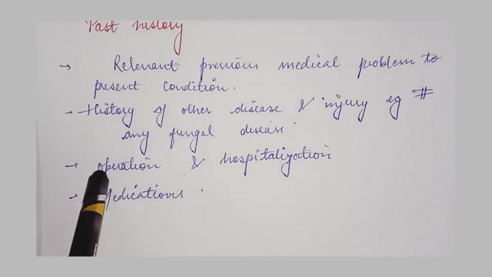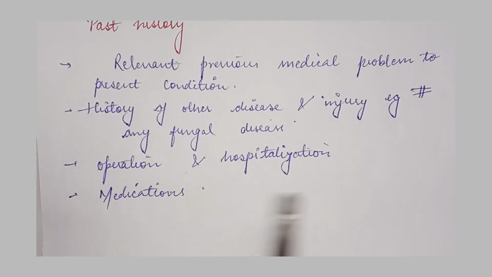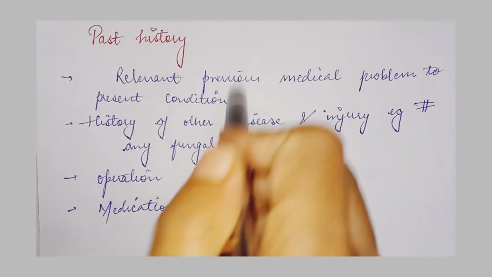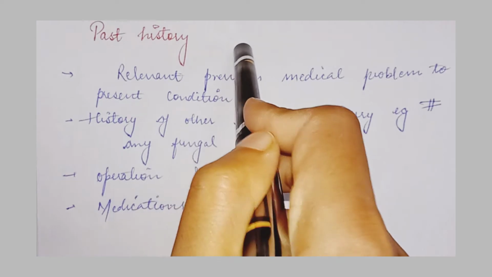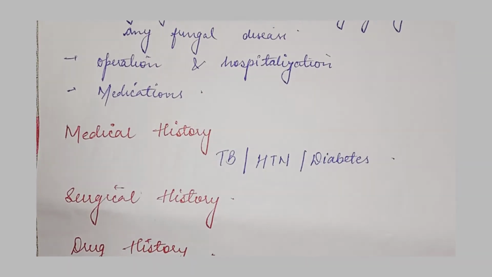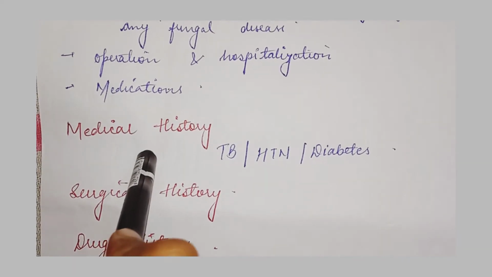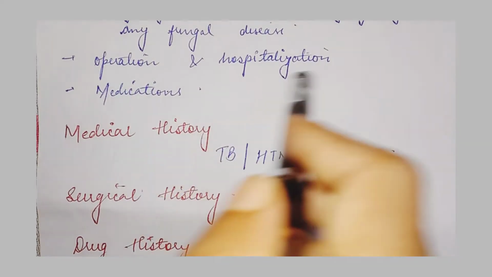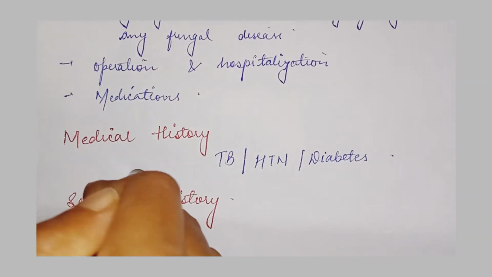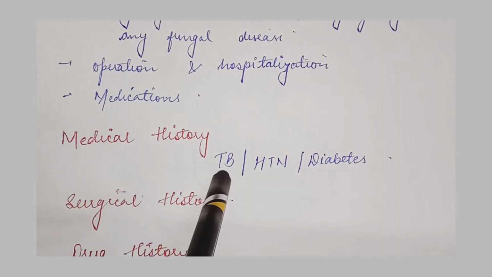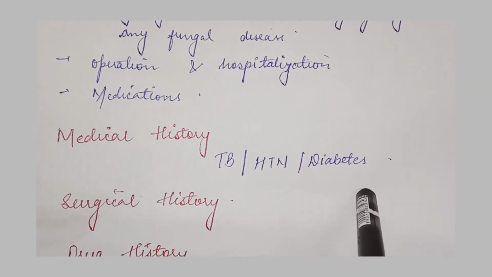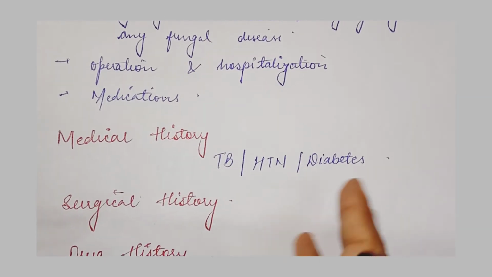As I also explained, operations and hospitalization are also important, and the medication too. So this all comes under the past history. Now we'll talk about the medical history. Why is the medical history important? Because maybe in the present or in the past the patient has suffered from some medical condition, and due to that the patient is having today's condition. The patient may have tuberculosis, hypertension, diabetes, or any kind of prolonged chronic disease.